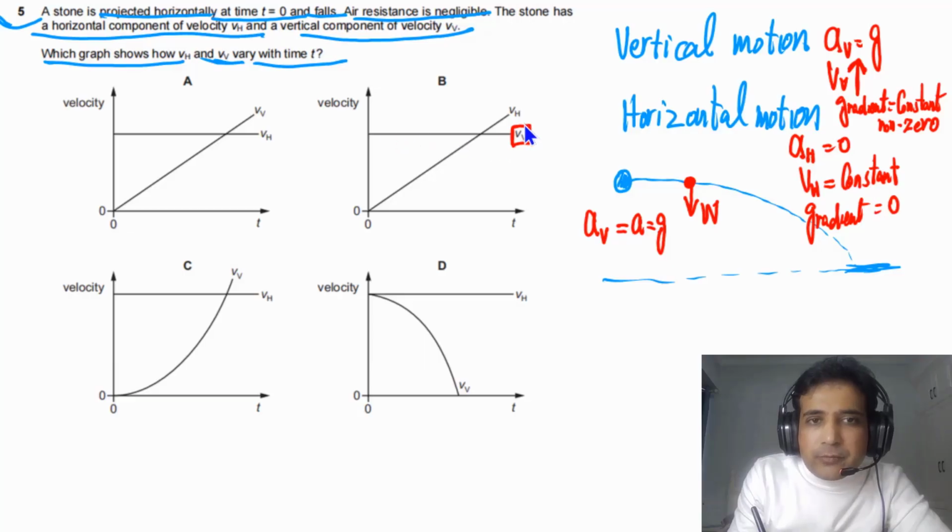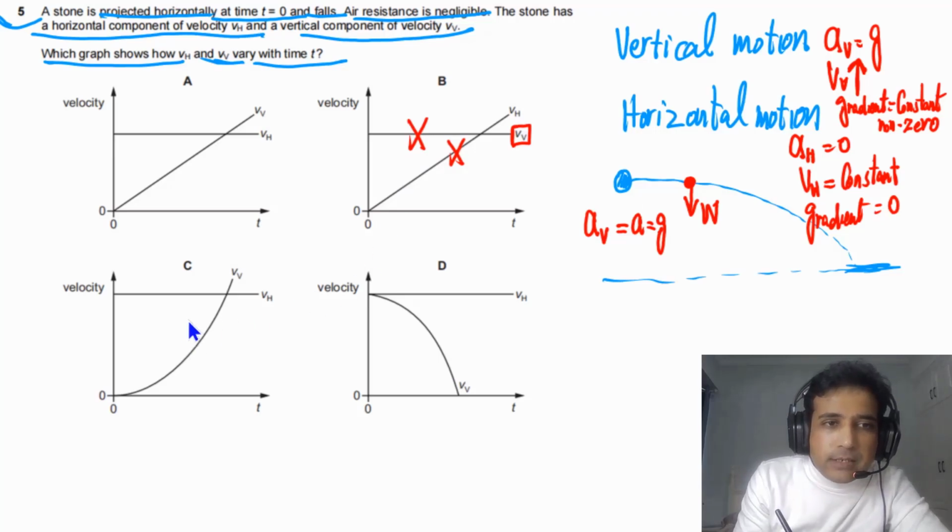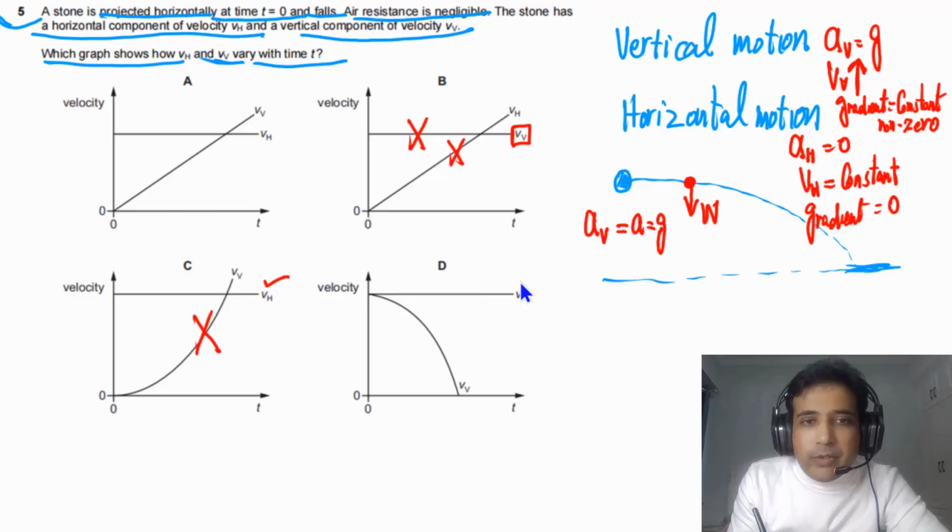Now if we look at option B, this is telling us v sub v is constant. So the gradient of this one is not non-zero, so this one is not possible. And this is also not possible because its gradient has to be 0. So B is not possible. If you look at C, in this case v sub h is constant, this one is right, but this gradient is increasing, and the gradient has to be constant, so this is also not possible. For v sub h, this is right because the gradient is constant and 0, but in this case the gradient is increasing and this is wrong.